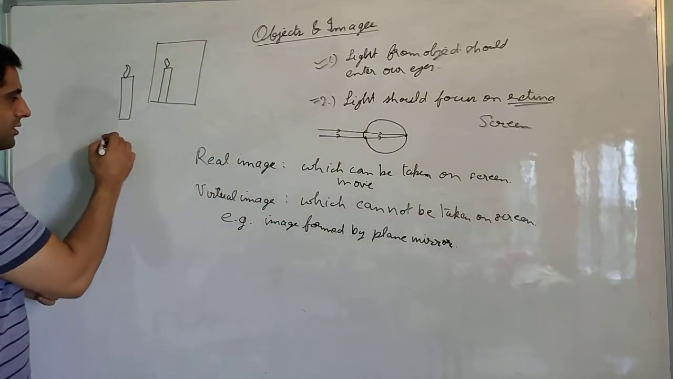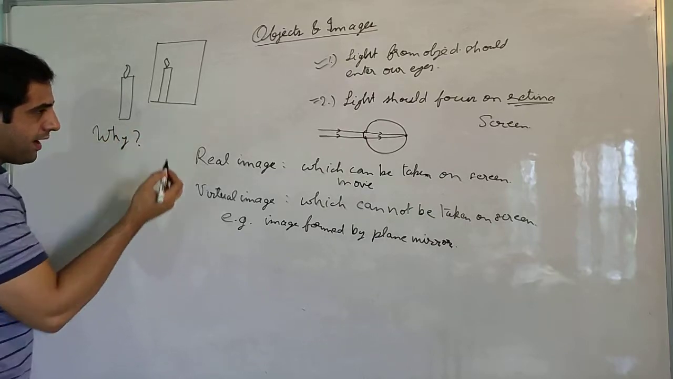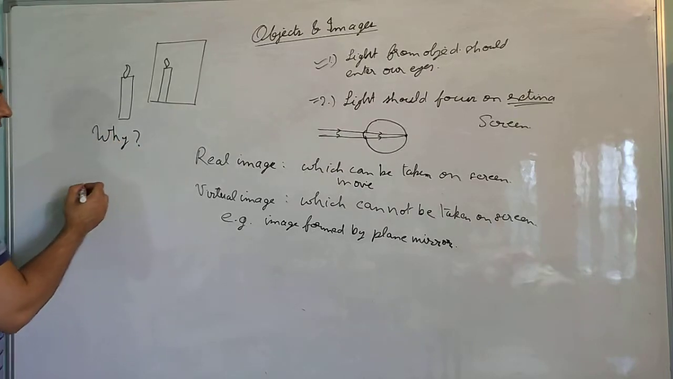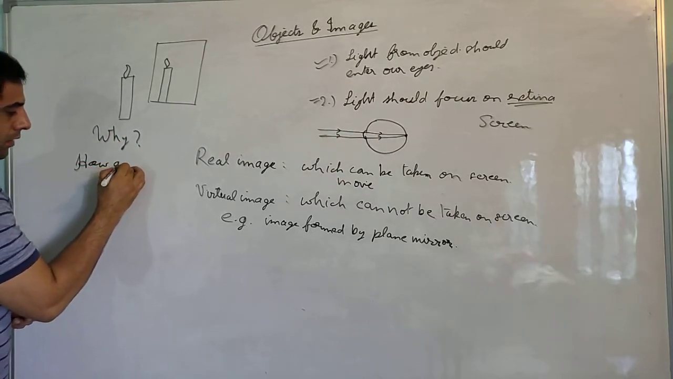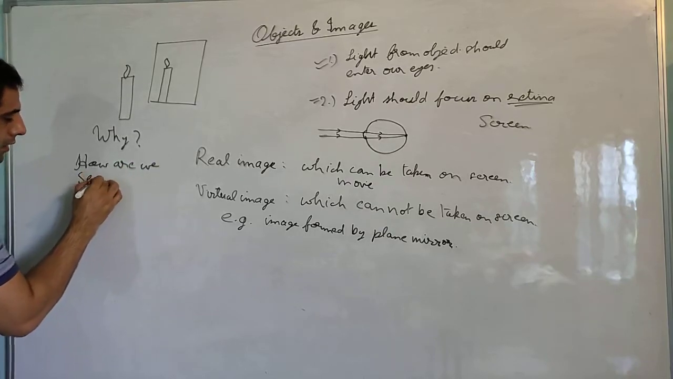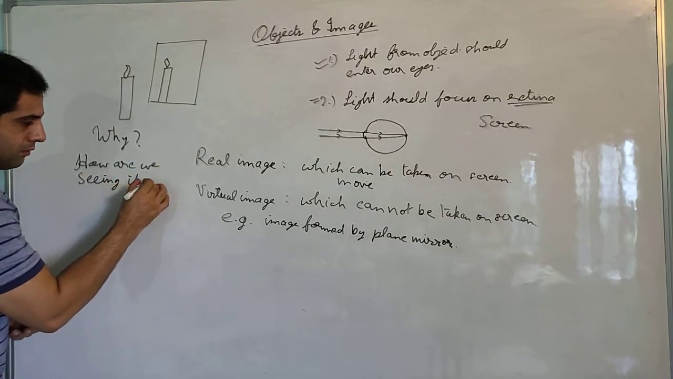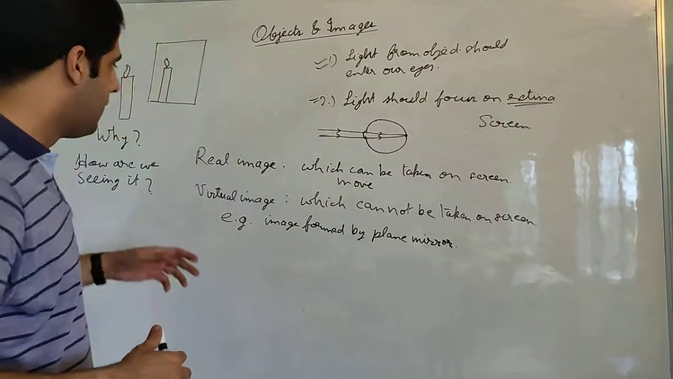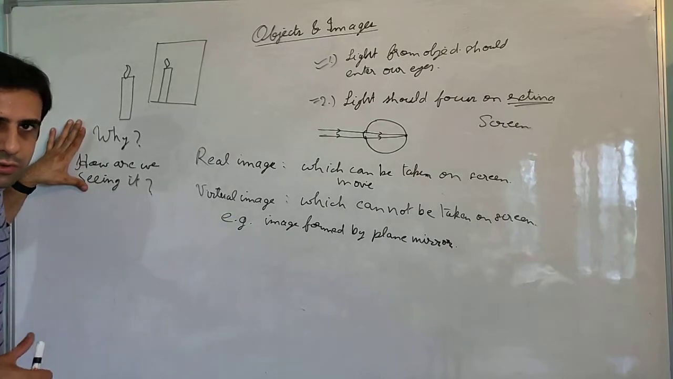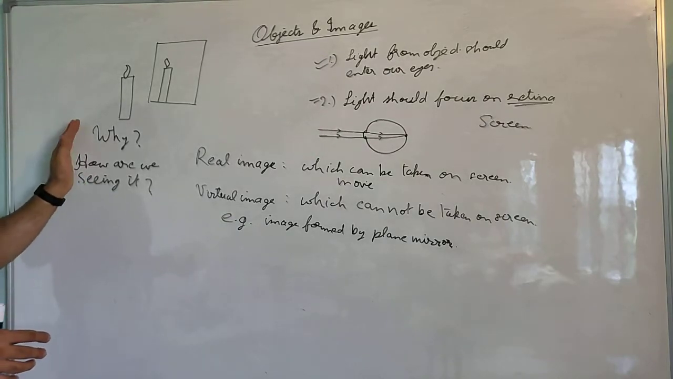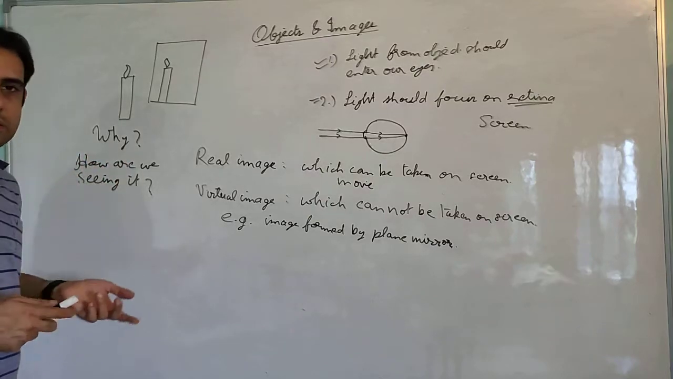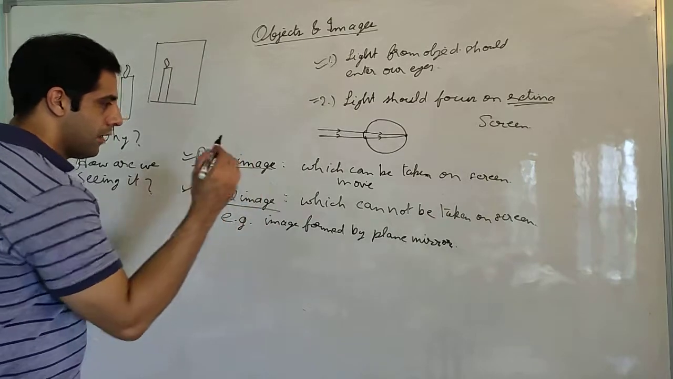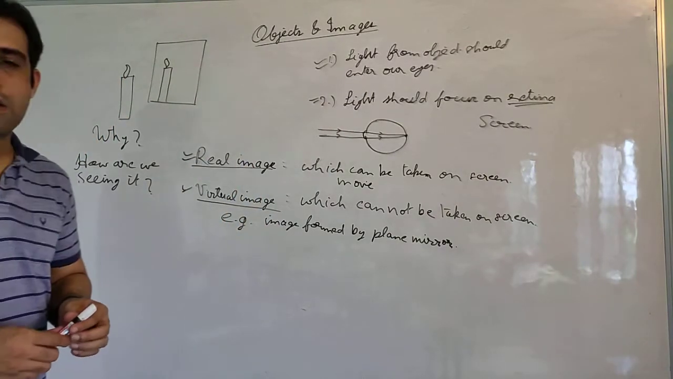Now there are two questions. First of all, why is a plane mirror making a virtual image? Second, if it is a virtual image, how are we seeing it? Because it cannot be captured on screen, it cannot be captured on retina. How are we able to see it? We will try to explore the answers to these questions in the further videos. In the meantime, feel free to find out the answers yourself. These are two types of images that are formed on any reflecting surface.